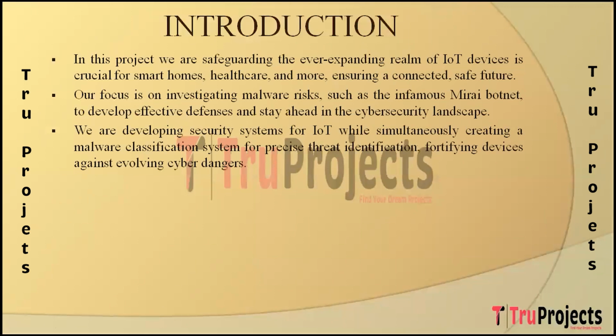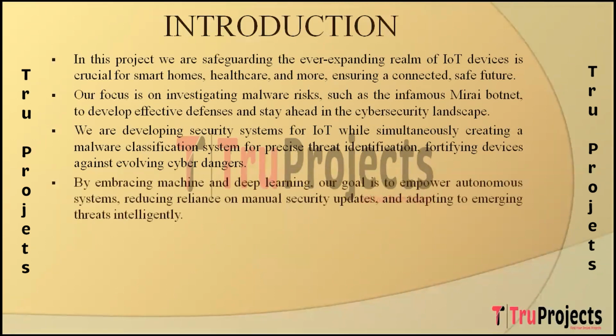This project has a dual objective. Firstly, we are developing robust security systems tailored for Internet of Things devices. Secondly, we are creating a classification system to identify the specific type of malware targeting these devices, offering a more precise defense. And we are using machine learning and deep learning in this project.